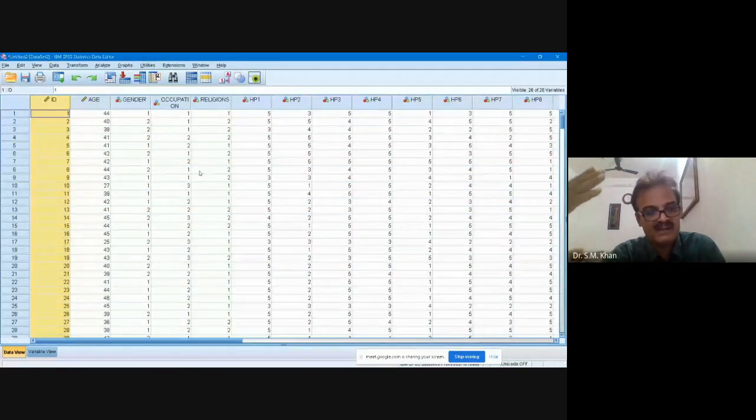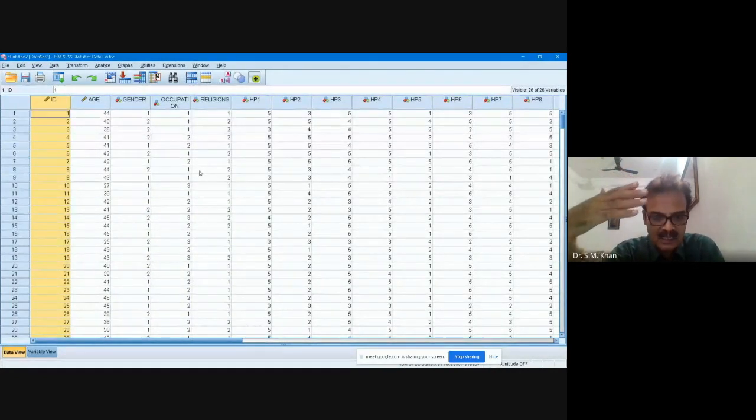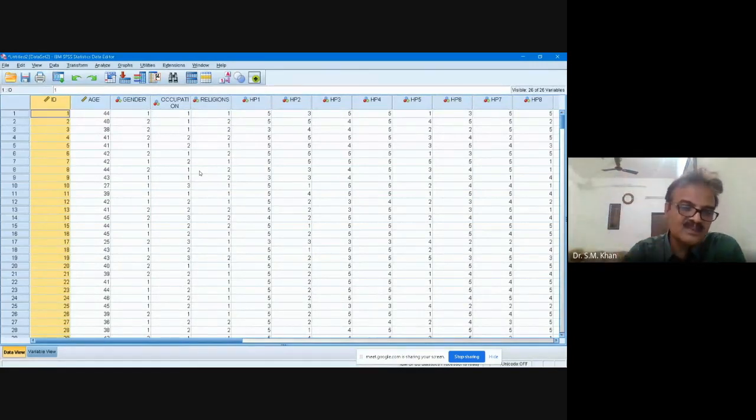For example, if you have 3 or 4 variables in your research, after getting the questionnaires or scales filled in by the participants, staple them all together and give an ID number, starting from 1 to n. So at any point of time, if there is some problem in the data set, or any entity or UGC asks, give me the data of such and such respondent, you will be able to do this.